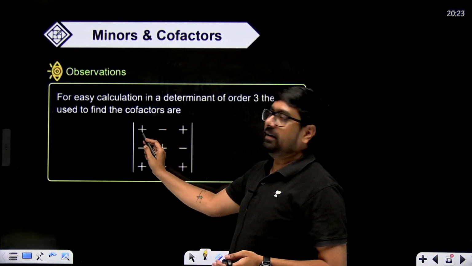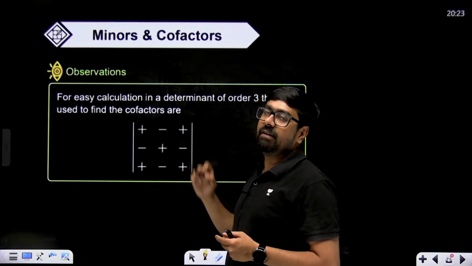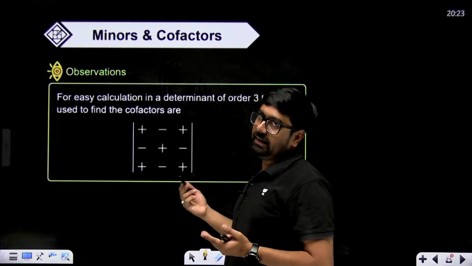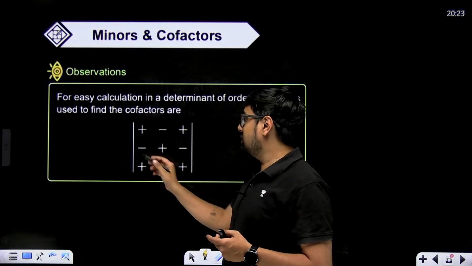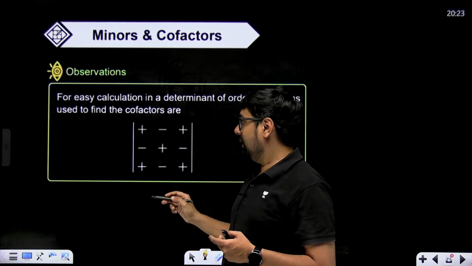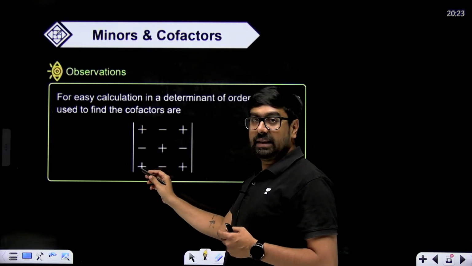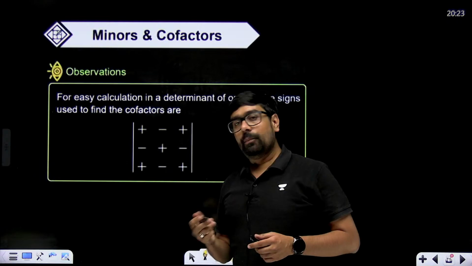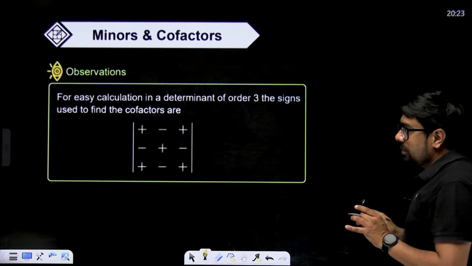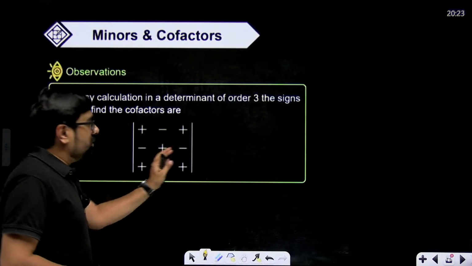This is a11, so plus sign, minus 1 to the power 2 will be plus. This is a12, so minus 1 to the power 3, negative. a13, minus 1 to the power 4, positive. a21 will be negative, a22 positive, a23 negative. a31 will be positive, a32 negative, a33 positive, minus 1 to the power 6. So remember these signs. This is how it will appear in a 3 cross 3.